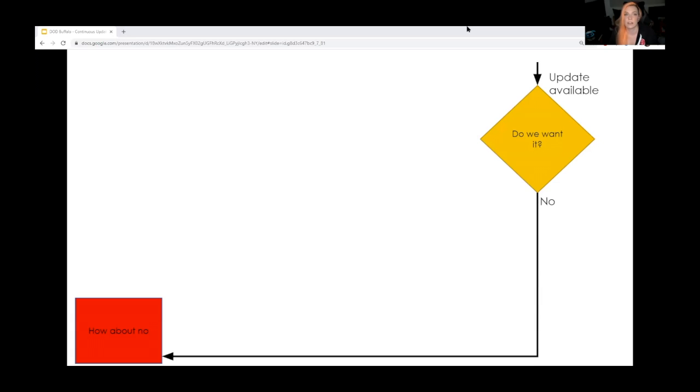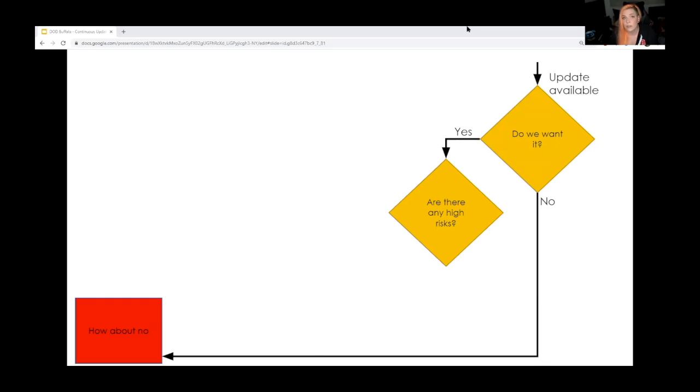So something new is released, there's a new version, and the user has a decision to make. Do I actually want this? If there's nothing interesting in it, we say no, and we move along with our previous version. If it's yes, we have to ask another question. Are there any risks? This is an easy question with things that don't matter, like the Netflix app on your smart TV, or Candy Crush on your phone, or whatever phone game people play these days.